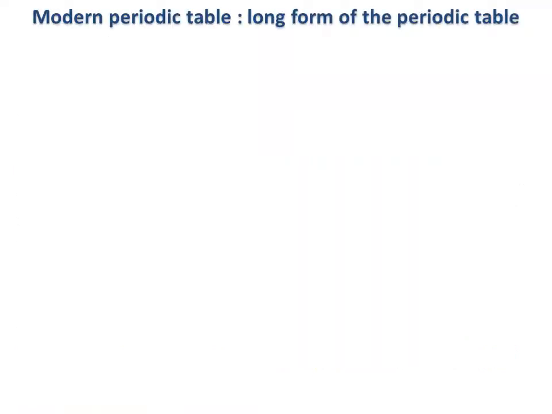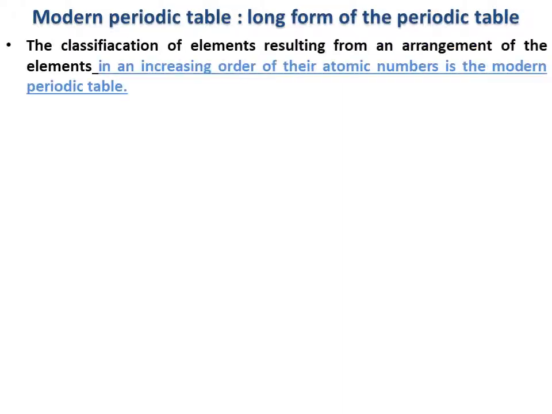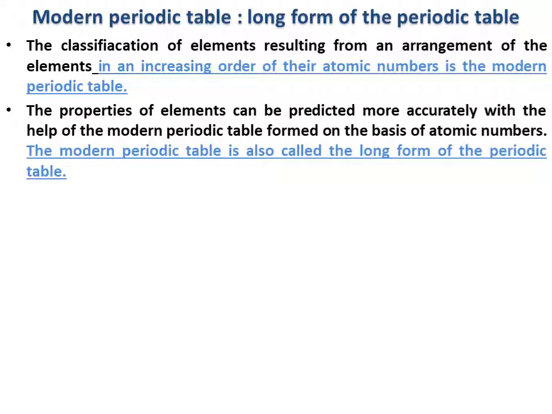Now, the modern periodic table, or the long form of the periodic table. The classification of elements resulting from an arrangement of the elements in an increasing order of their atomic numbers is the modern periodic table. The properties of elements can be predicted more accurately with the help of the modern periodic table formed on the basis of atomic numbers.